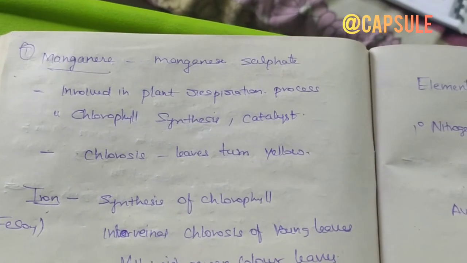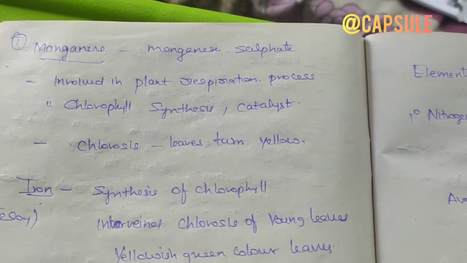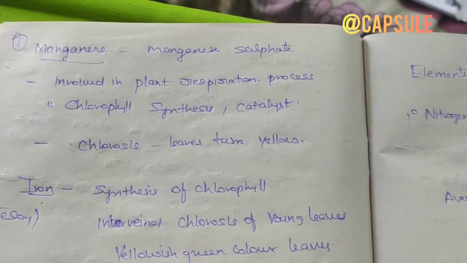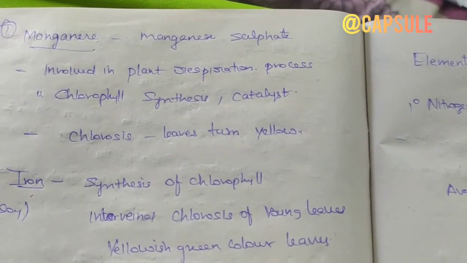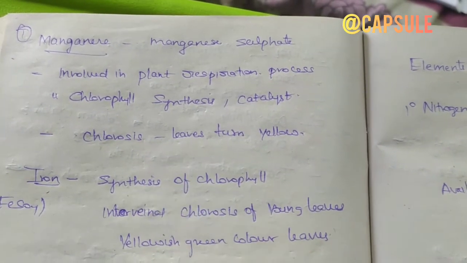Coming to another one, manganese. Manganese is available as manganese sulfate. It is involved in the plant respiration process and chlorophyll synthesis. It is also a catalyst for various reactions in the plant. Deficiency leads to interveinal chlorosis, that is, leaves turn yellow.